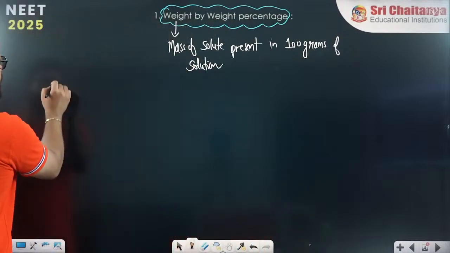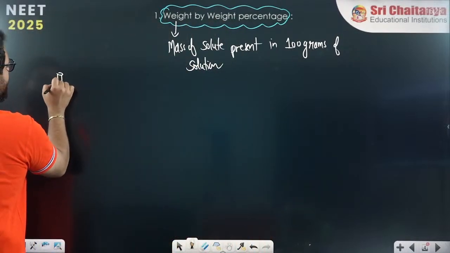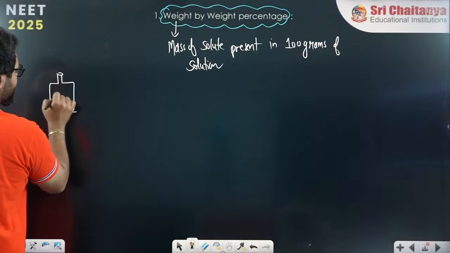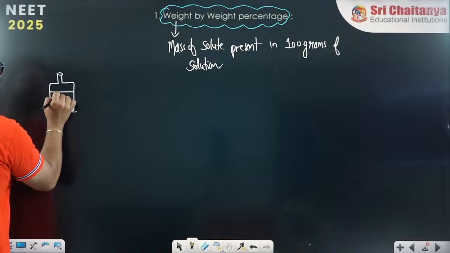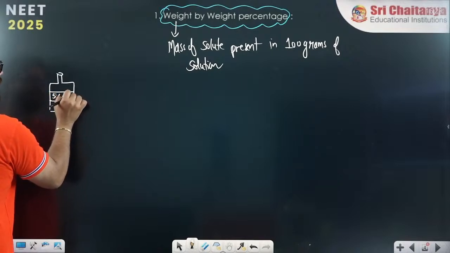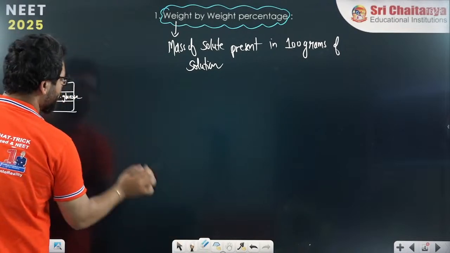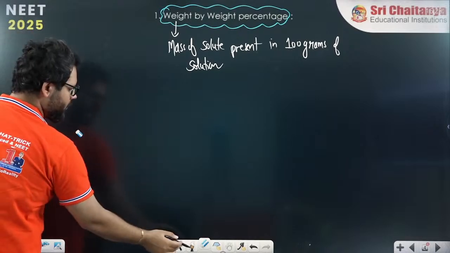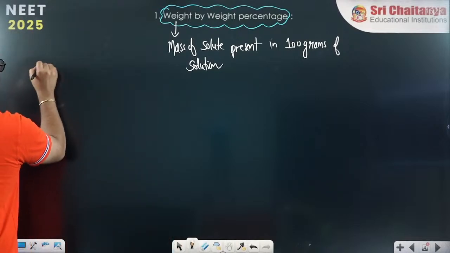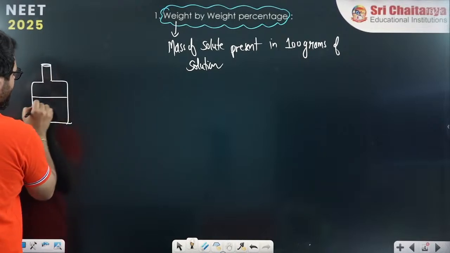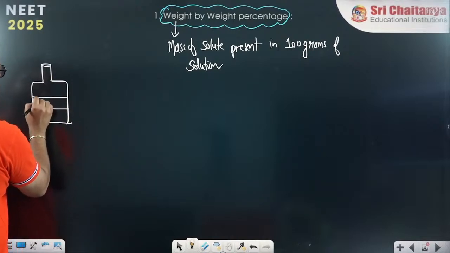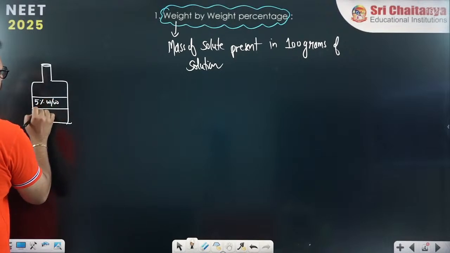So when I provide you a solution, let's say there is a bottle where it is mentioned that it is 5% glucose. Like this, on the bottle it is mentioned 5% W by W glucose.